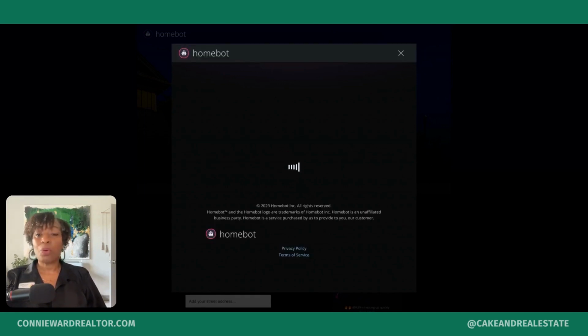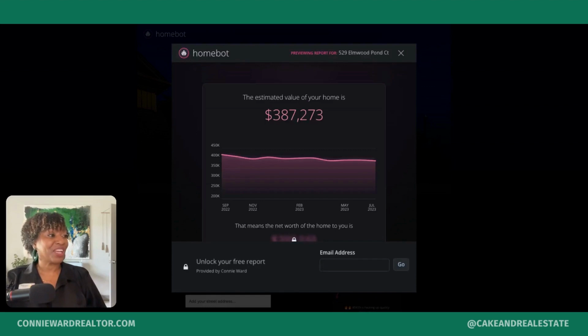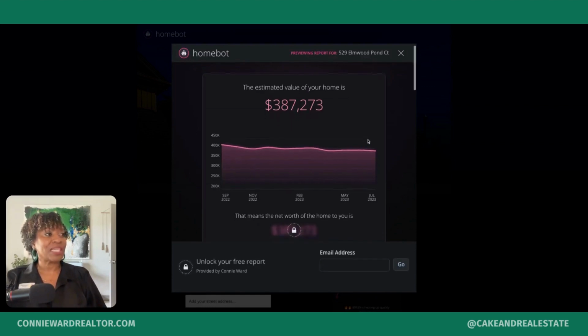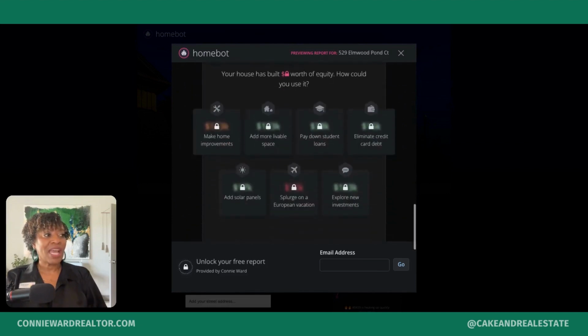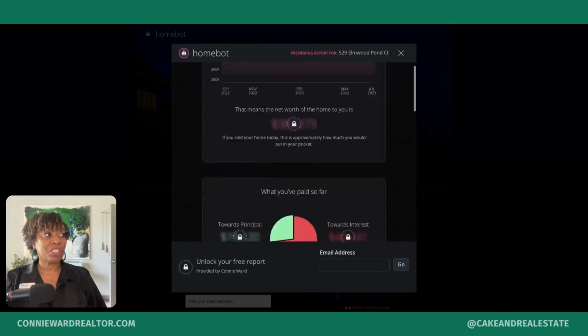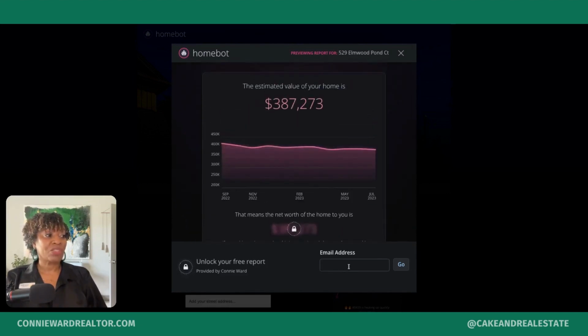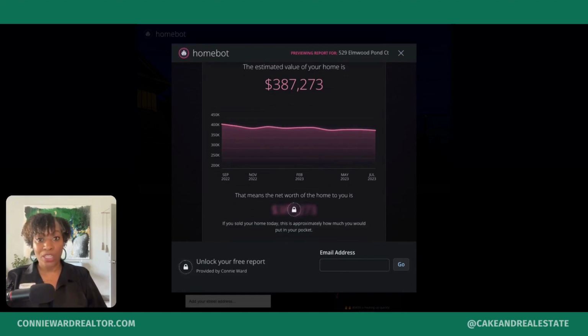And so once they enter in their address, and it's not going to take this long because hopefully they won't be streaming and sharing their screen. So now we can kind of see what the estimated property value is. They can see some free information here, and now they can enter in their email address to receive the full report.